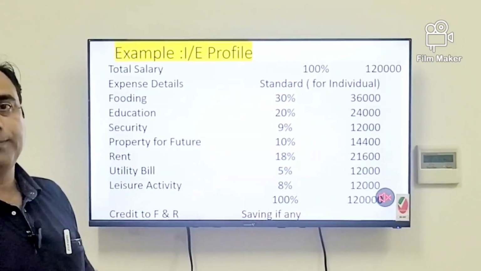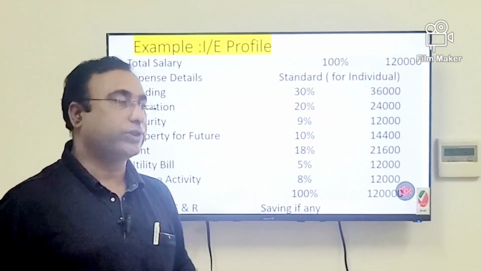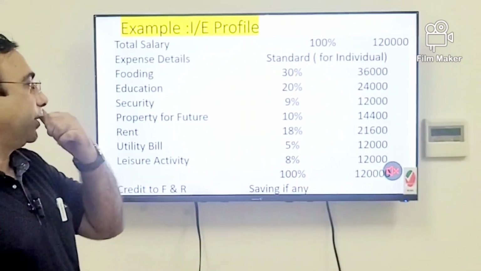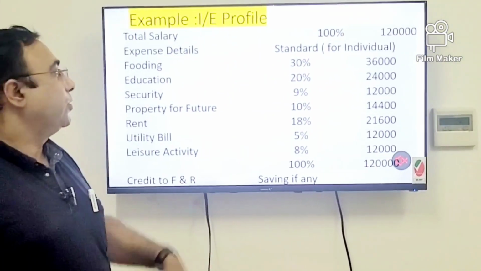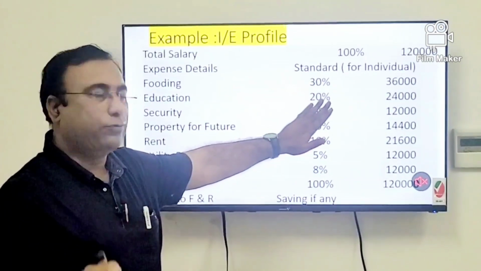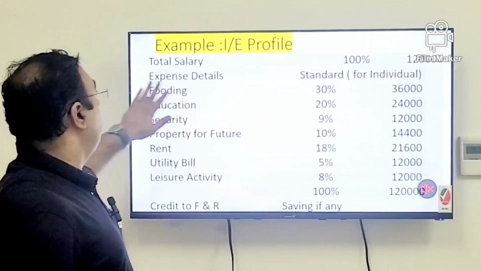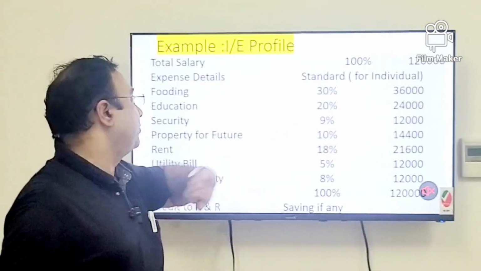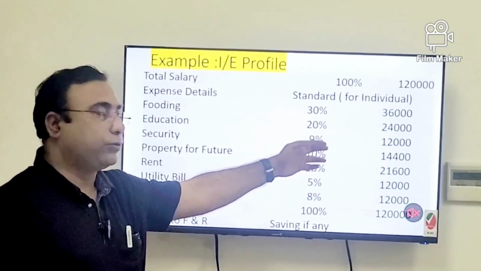For example, if someone has 4 children, their major expense will go on education and residence, because they need a bigger villa or flat. But for a retired person, there is no expense in the education column, so this will be 0 or maybe 1%. There will also be no expense on food, because that comes from their own farm. Security they should continue, so this amount can go here.